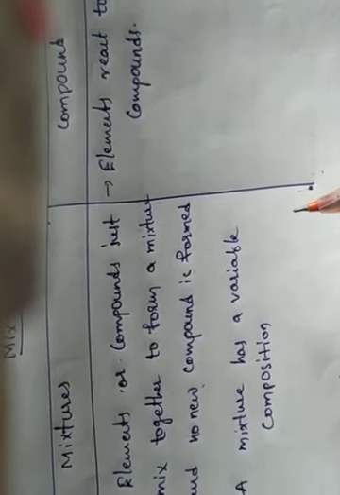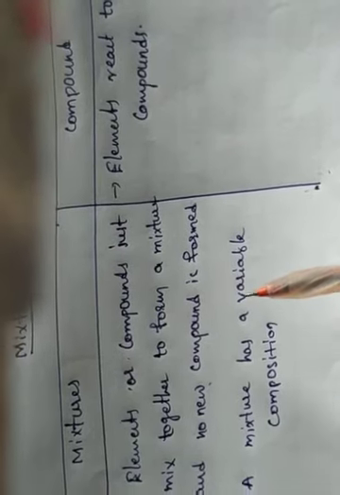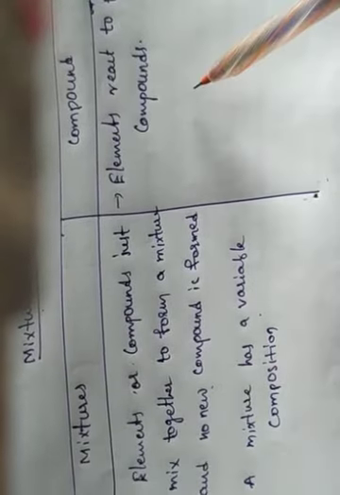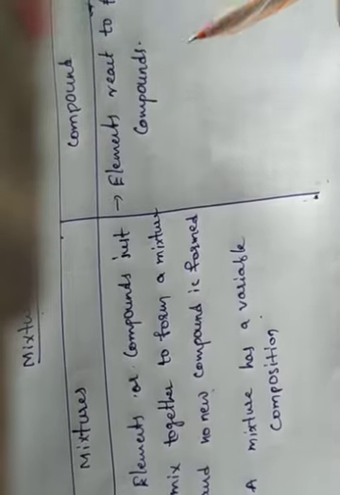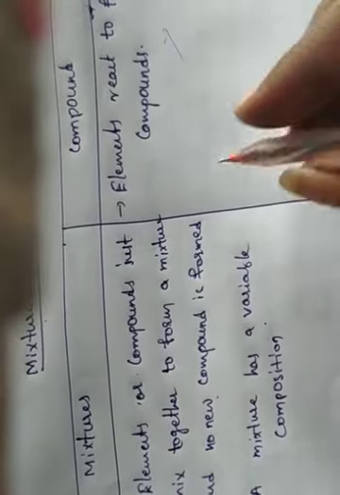In the mixture, a variable composition is there, but in the compound, a fixed composition is there.